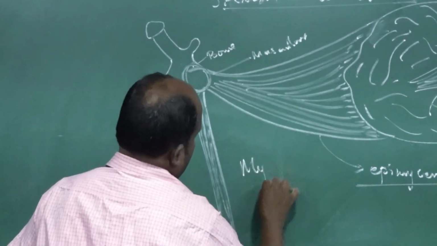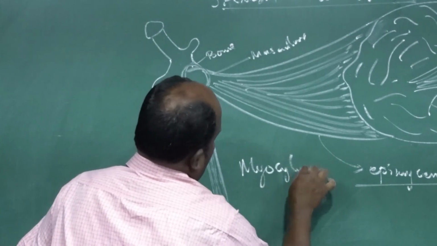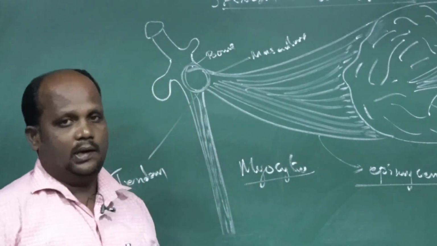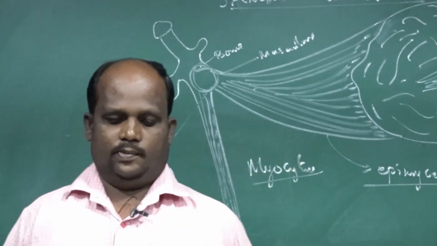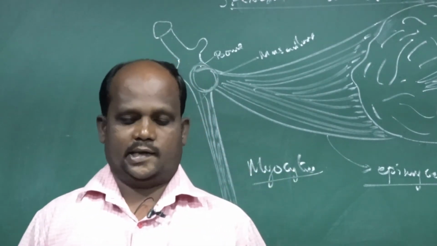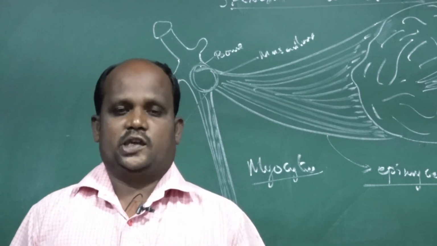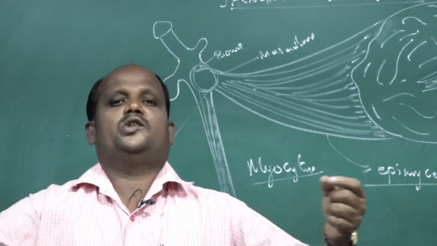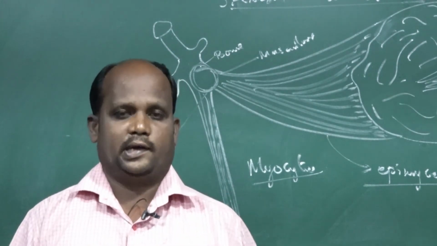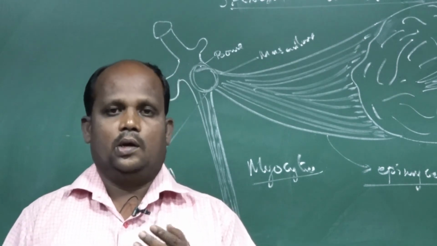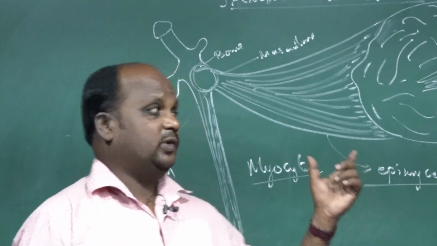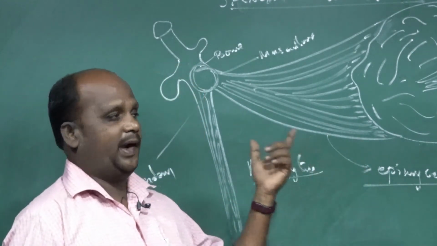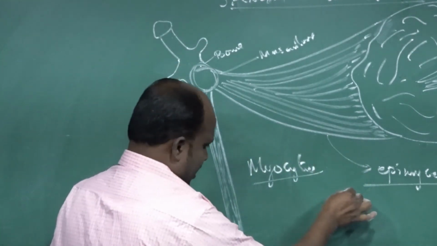Myocyte cell. It is an elongated thread-like structure with an oval-shaped nucleus, multinucleated except in cardiac muscles.